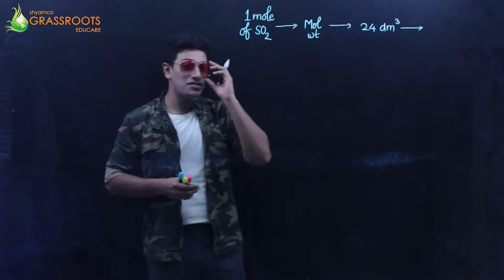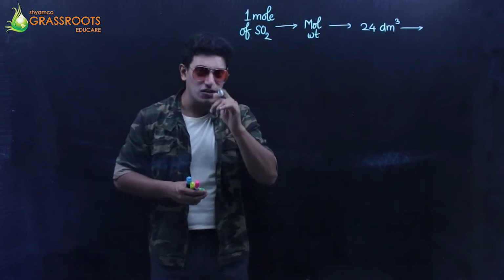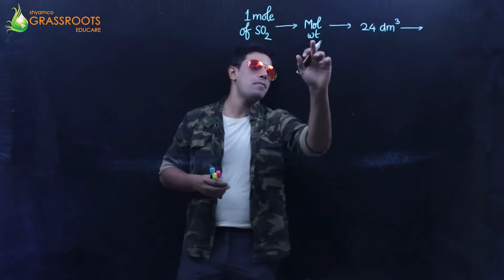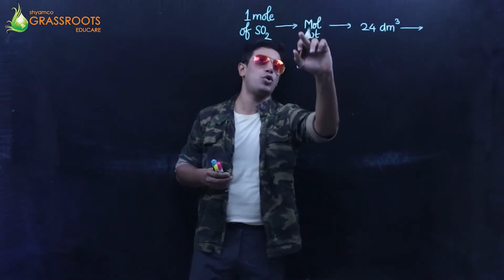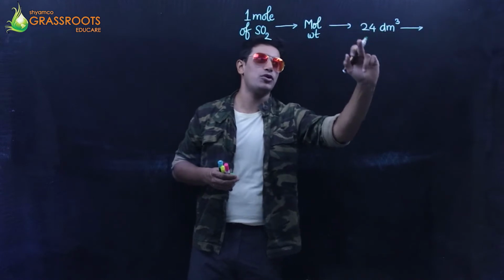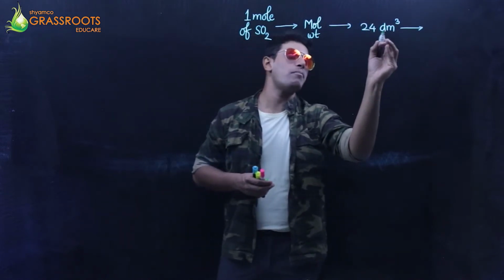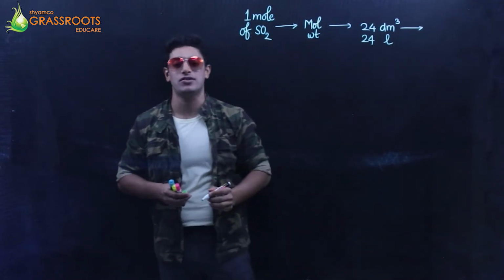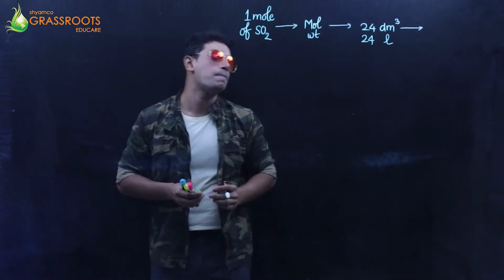I have been asked first, find the mass in 6 liters. Mass means I'm going to talk about the weight. Liters, I'm going to talk about this. Remember, I just wrote a few minutes back. Decimeter cube is as good as liters. It's the same thing, no conversion.